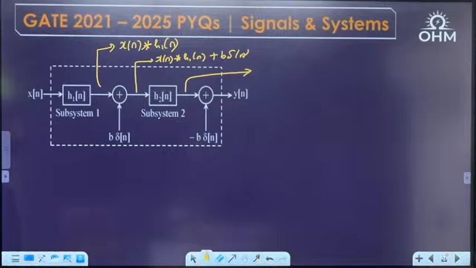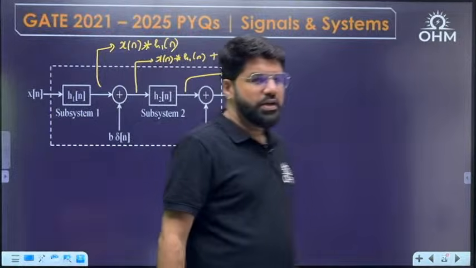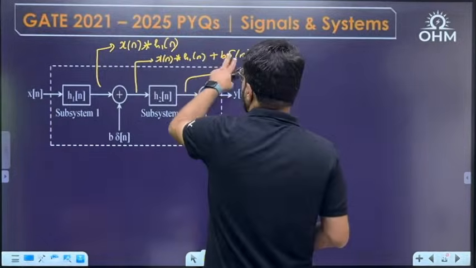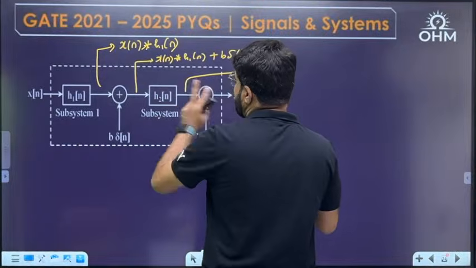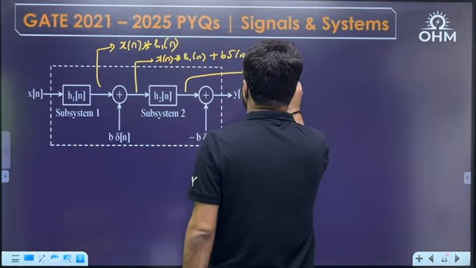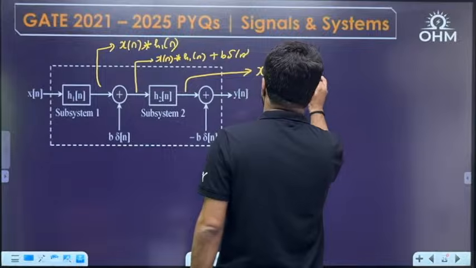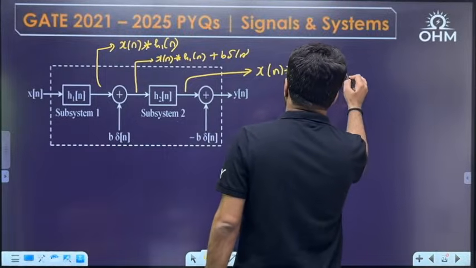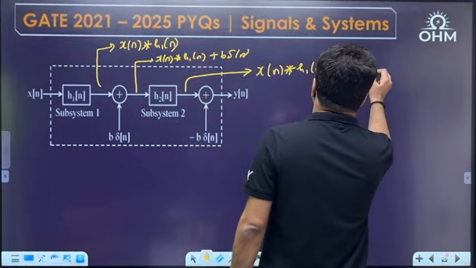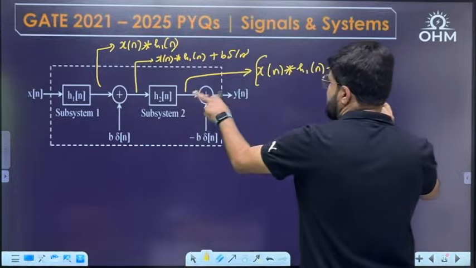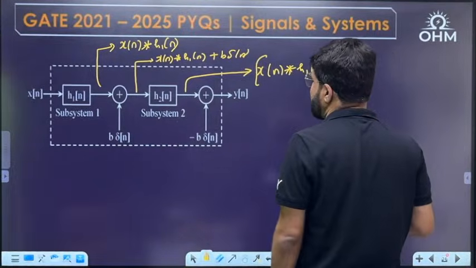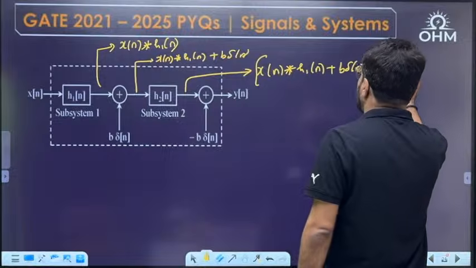This is going to be convolved with the impulse response h2: the whole of x[n] convolution h1[n] plus b delta[n], convolved with h2[n], will give the output.